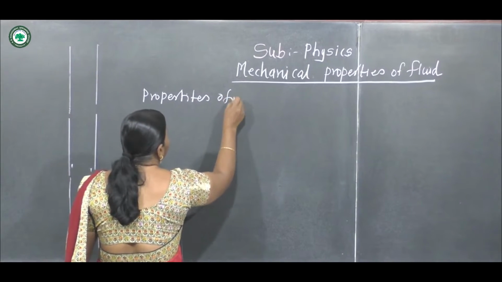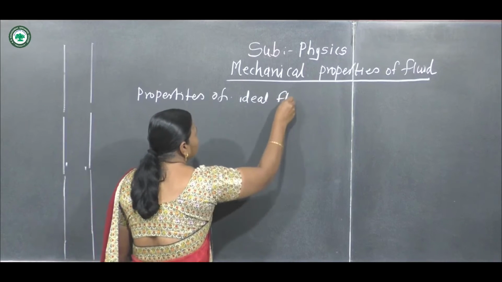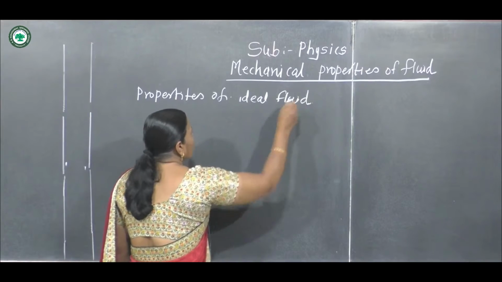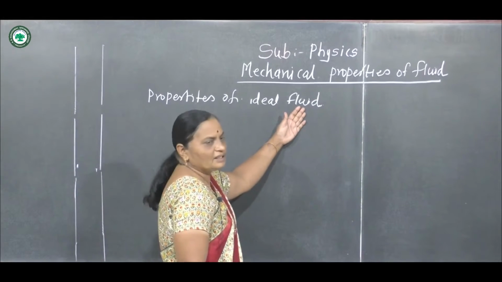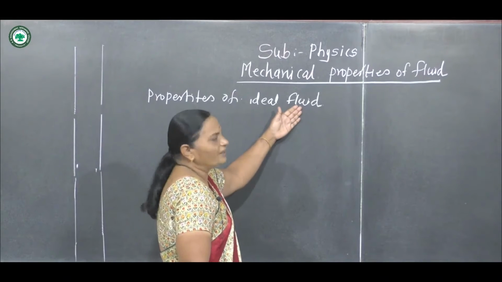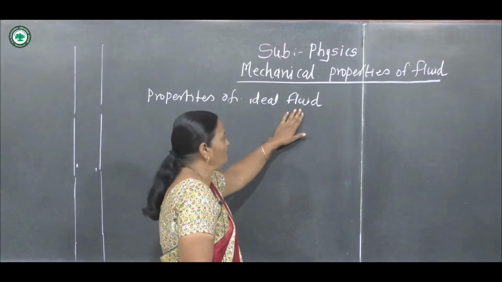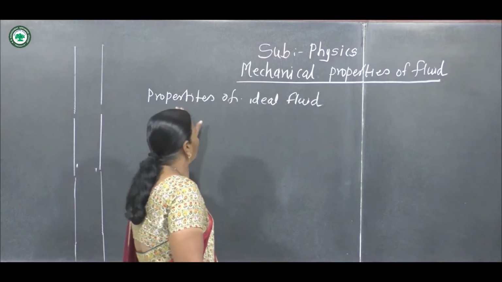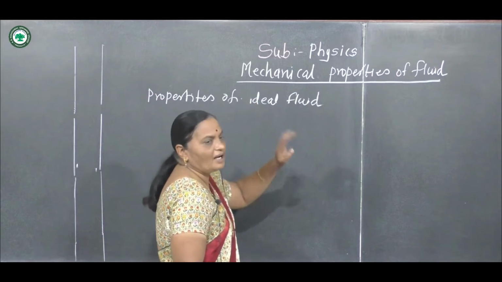What is the fluid here? It is collectively gases and liquid. Fluid is the substance which can flow, and here we see some properties of ideal fluid.